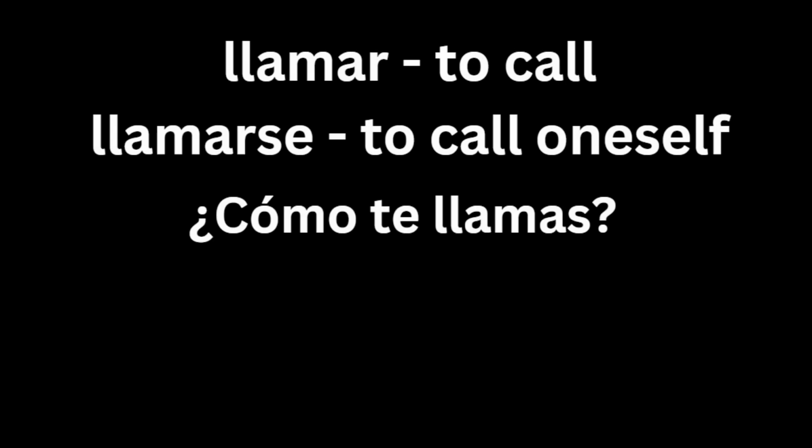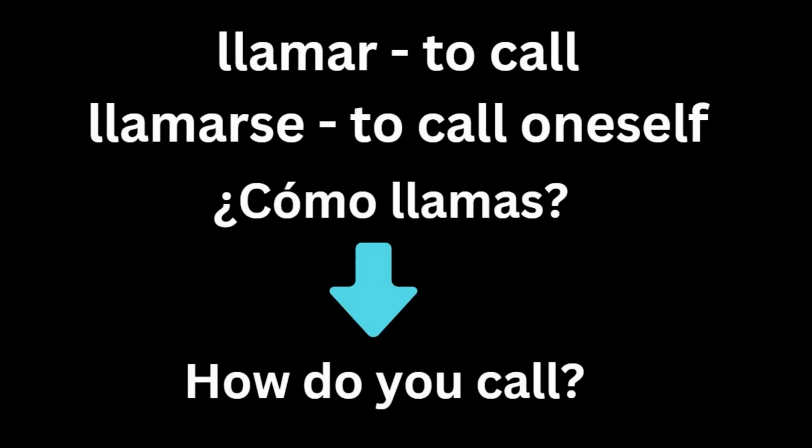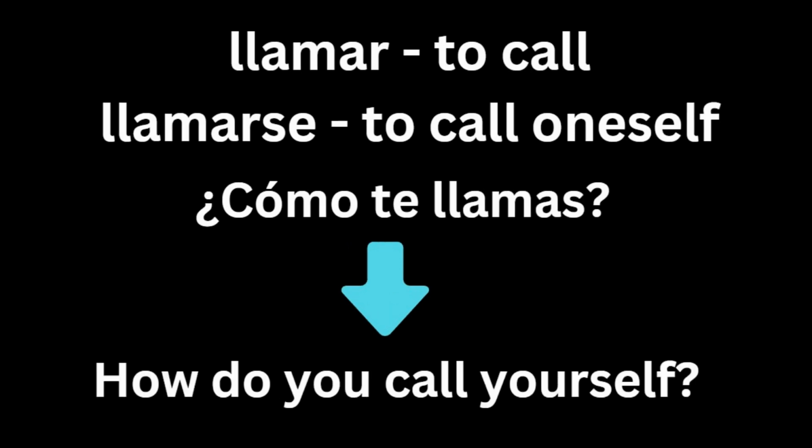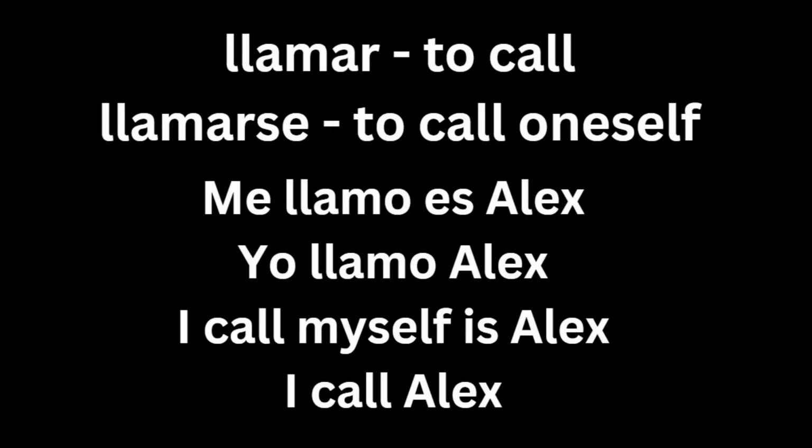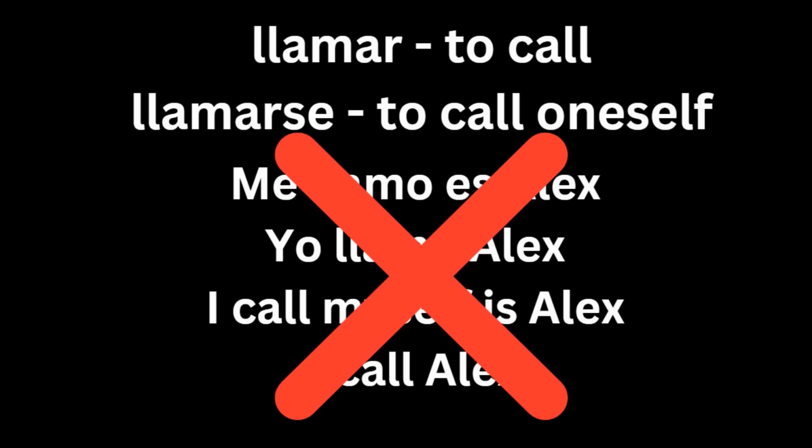The most used sentence that everyone has heard of is ¿Cómo te llamas?, meaning how do you call yourself. While ¿Cómo llamas? can mean how do you call, as in how do you call your favorite person or whatever, ¿Cómo te llamas? means how do you call yourself, which is a fancy way of saying what's your name. You can reply by saying me llamo Alex or whatever your name is. A lot of beginners would tend to say something like me llamo es Alex or yo llamo Alex. And when you put these sentences in English, you'll get I call myself as Alex or I call Alex. And these are incorrect responses to the question ¿Cómo te llamas?